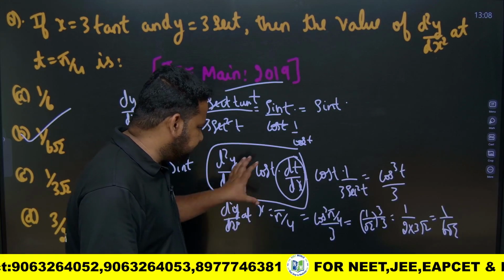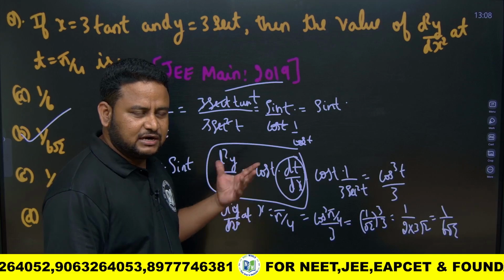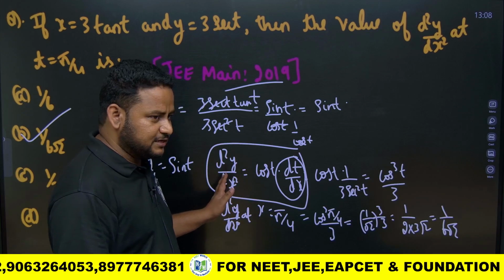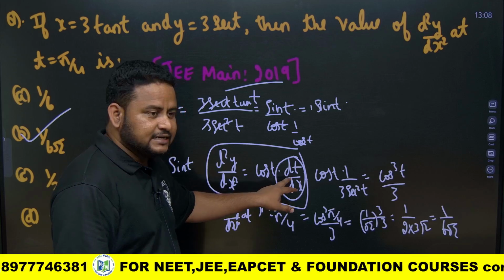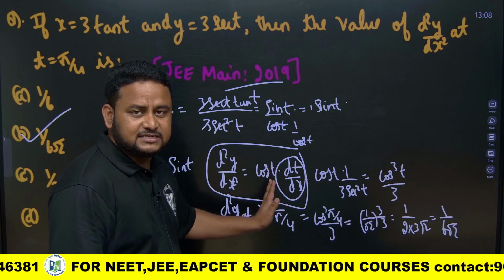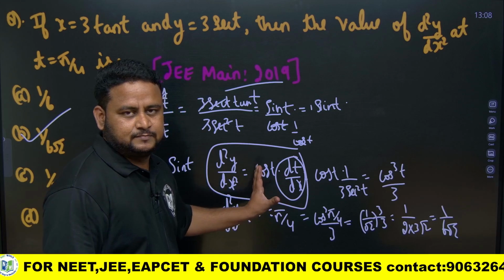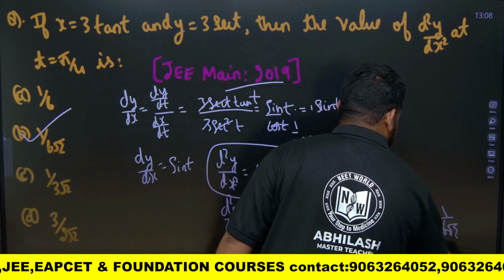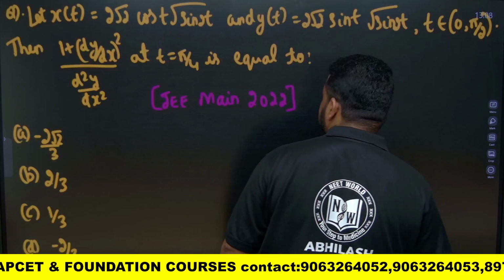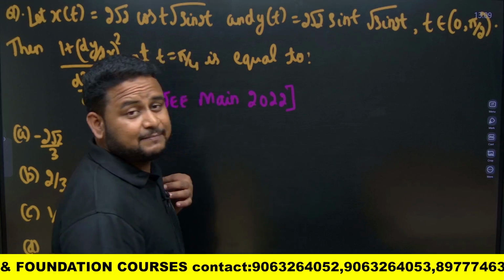So a very important step here is the basic differentiation. The very important step here is d square y by dx square. You will differentiate this again, and again you have to multiply by, it is not dx by dt, it is dt by dx. This you must focus on. Okay, very important step. Otherwise you will not have any problem in such questions. Let us see some more questions on parametric differentiation.